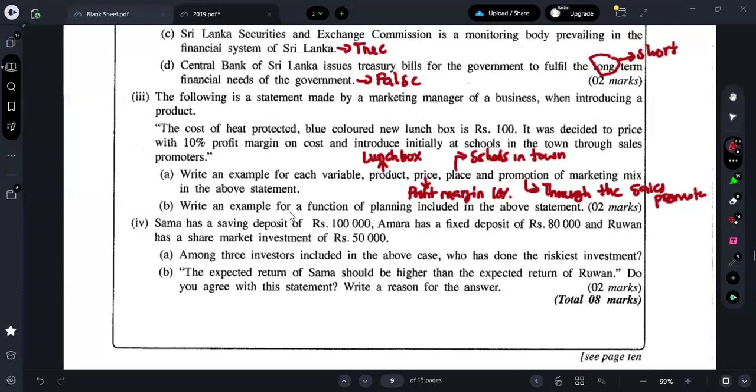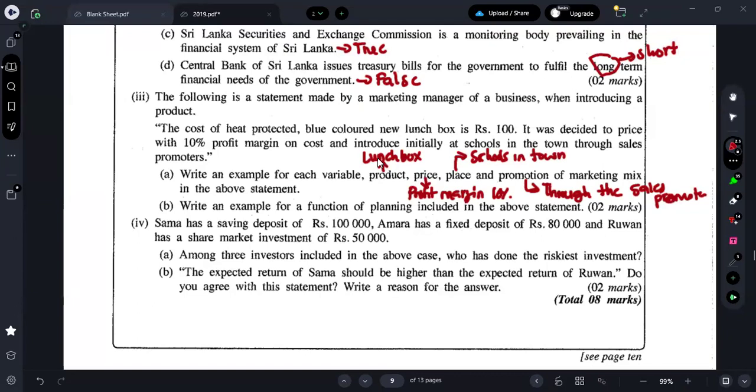Next one is what? Write an example for a function of planning included in the above statement. Guys, for planning, what's the one word I taught you all? For the price, you can say that 100 rupee thing also, no issues. Guys, what's the one word I taught you all for planning?